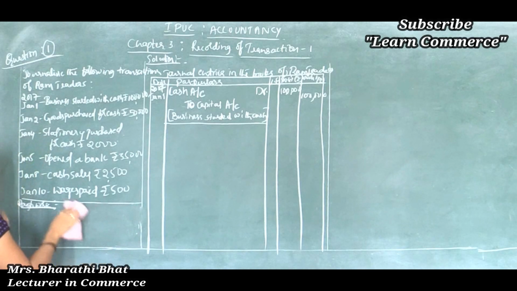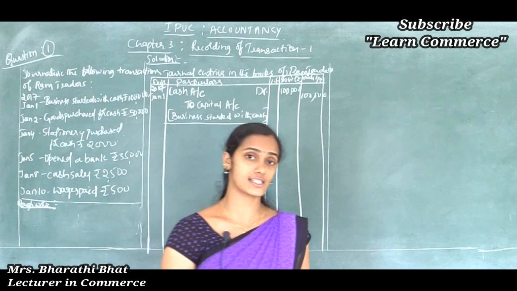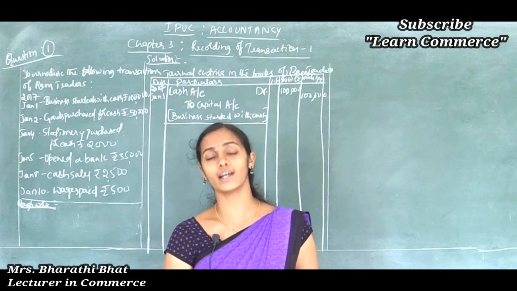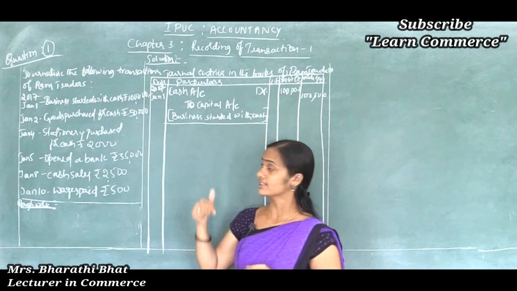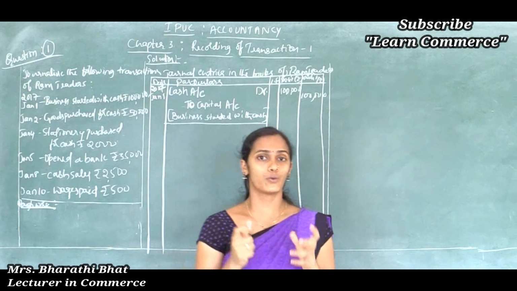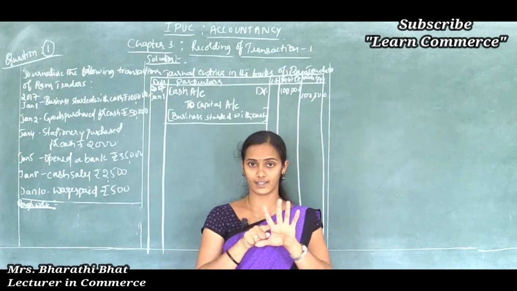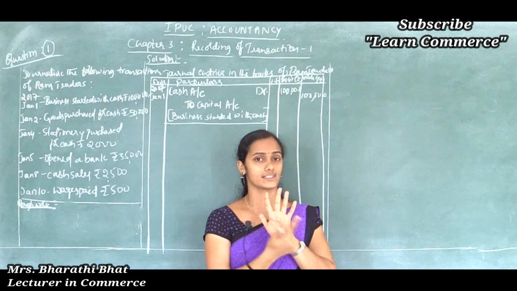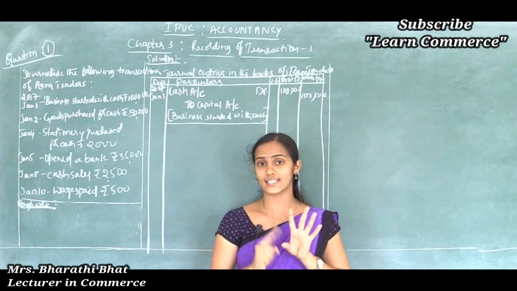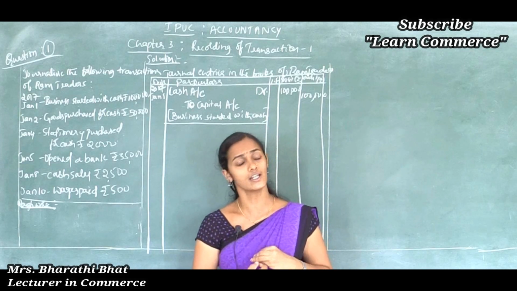Next, move to the next one, goods purchased for cash. Goods purchased. See, in the accounting equation part we considered goods as stock, but here that same goods is considered as purchase. Why? Because goods is classified into five types of accounts: sales account, purchase account, sales returns account, purchase returns account, and stock account.